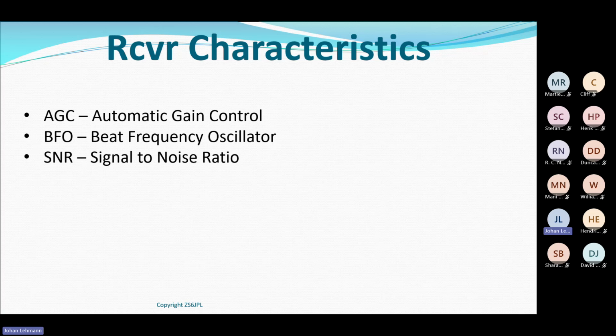They also use a beat frequency oscillator to reinsert the carrier signal which is missing in an SSB signal. So if you look at an SSB transmission, why do we say it is so efficient? Because I got rid of the one sideband and I've got rid of the carrier. So to be able to intelligently demodulate the SSB signal, I need to do carrier reinsertion. And one of the things they use for that is a beat frequency oscillator, which would then operate on the frequency that the original carrier was meant to be.